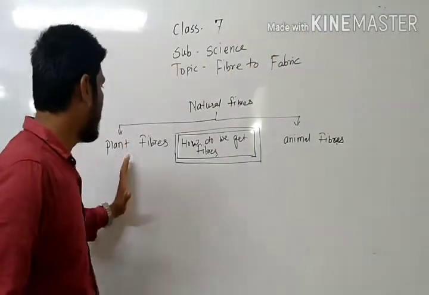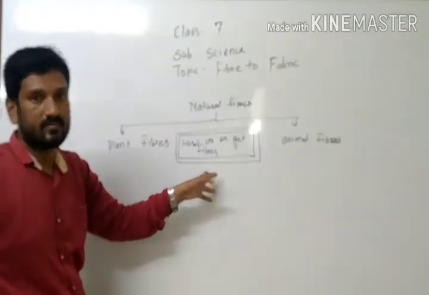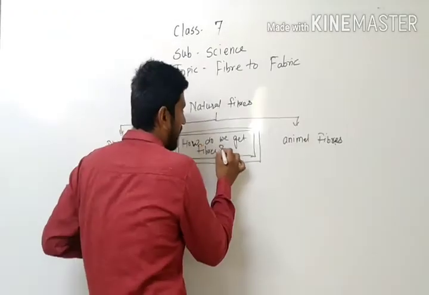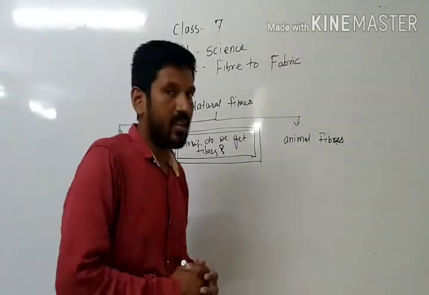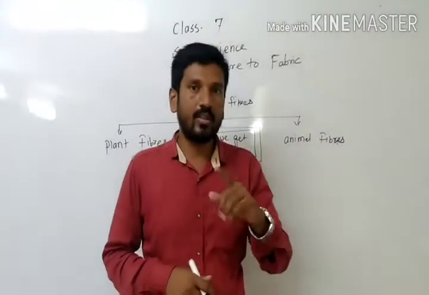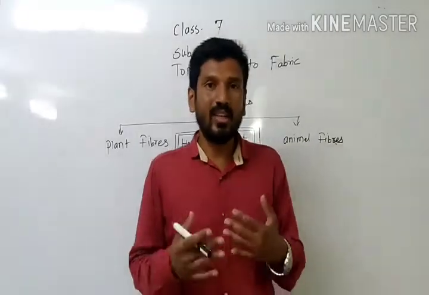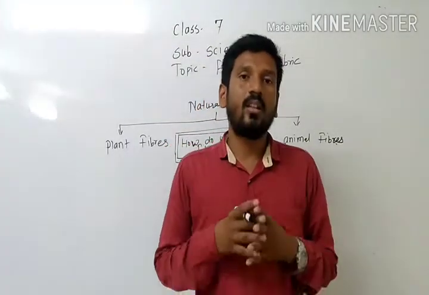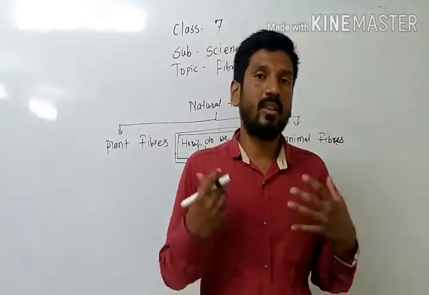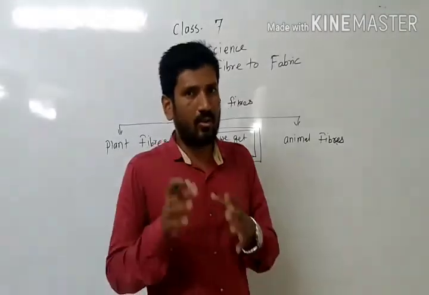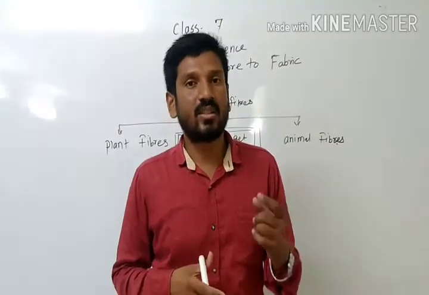This one is plant fibers, animal fibers. From plants and animals, how do we get fibers? That is the question. Today we are going to find the answer. So let's begin with animal fibers. I told you that when people started using clothes, they started from animal skin. Whenever they hunted an animal, they ate the flesh and the remaining material was its skin. They kept the skin on their body and started protecting themselves. So the first clothes that human beings started using were animal skins.